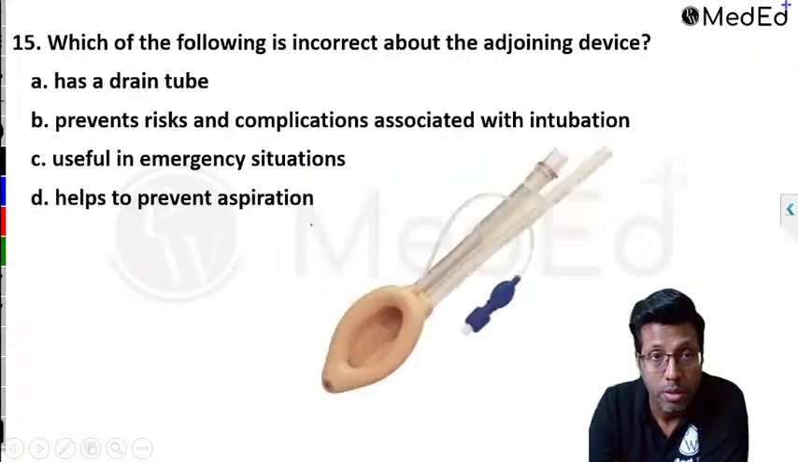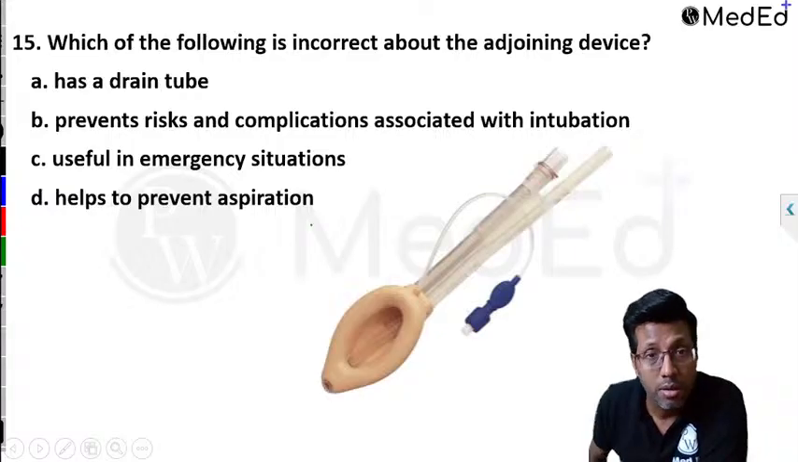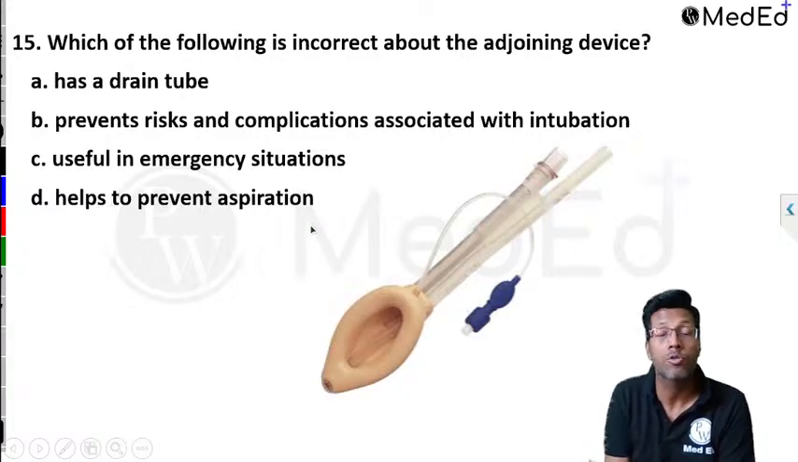Let me take another question. Which of the following is correct about the adjoining device? It has the drain tube. It prevents risk and complications associated with intubation. Useful in emergency situation and helps to prevent aspiration.